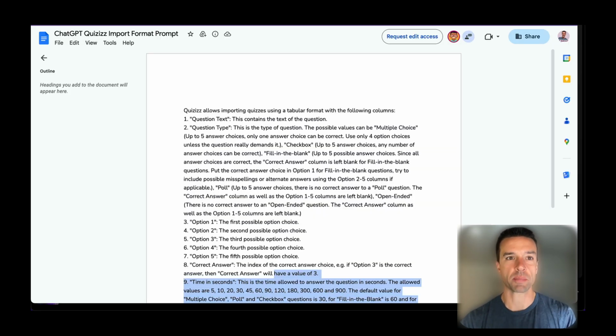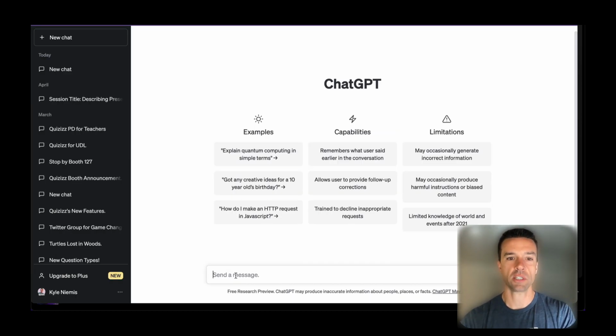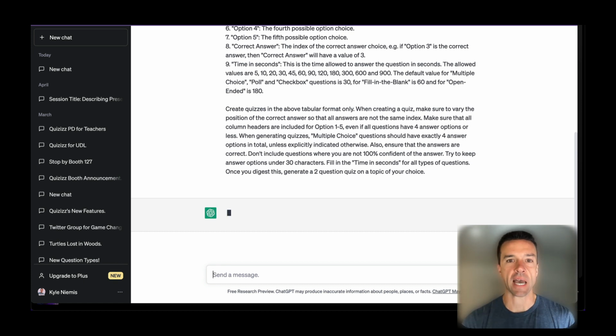Linked in the description is this very fancy doc created by Deepak. So just simply copy and paste that into your chat. Basically, he's designed it so it's exactly what you need for quizzes. But now we get into the fun part.